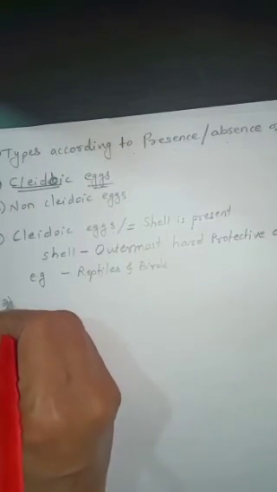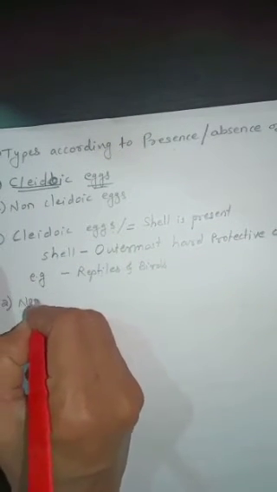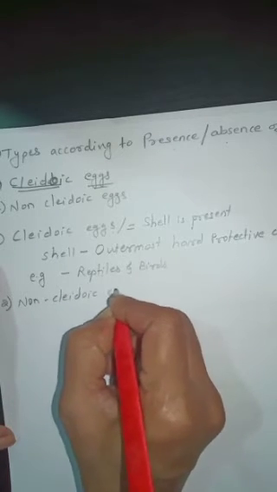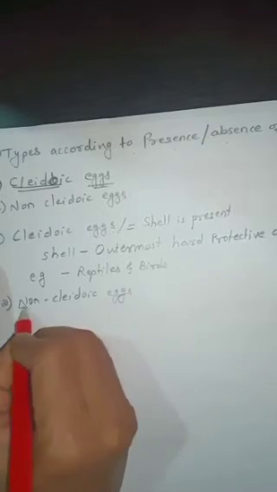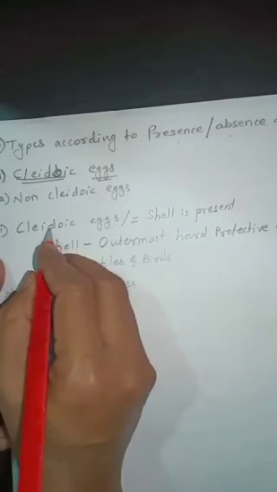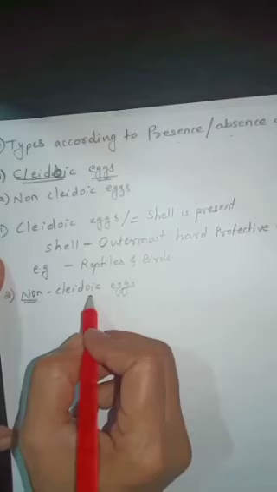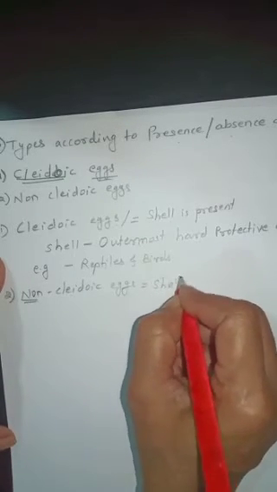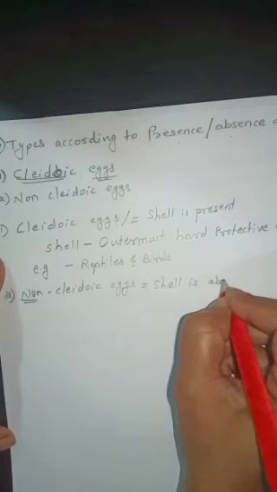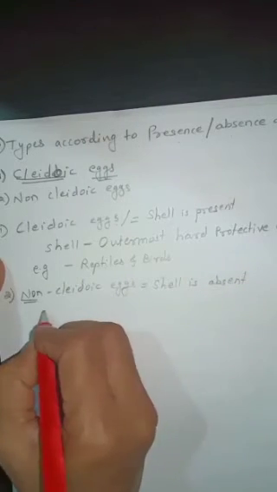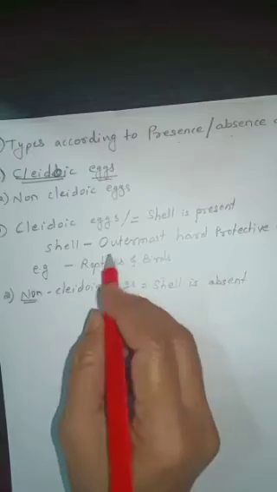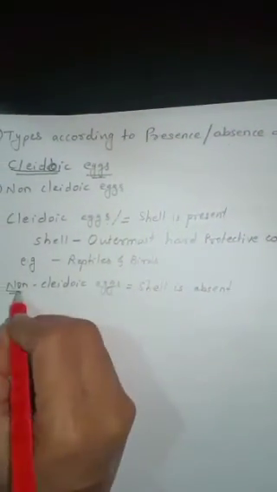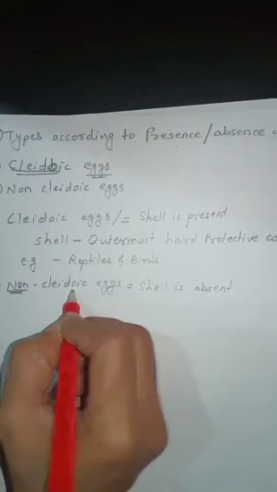Now next one is non-cleidoic type, non-cleidoic eggs. The name itself indicates: cleidoic means presence of shell, non-cleidoic means absence of shell. In this the shell is absent. In these eggs the outermost hard protective covering is not present, therefore these are known as non-cleidoic eggs,